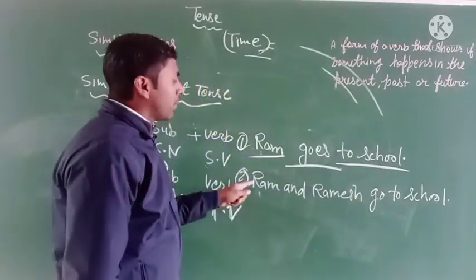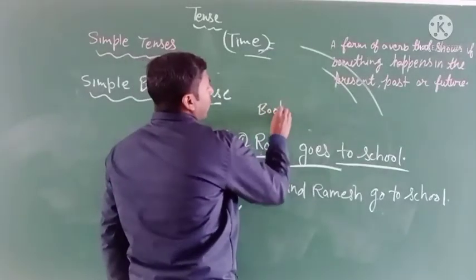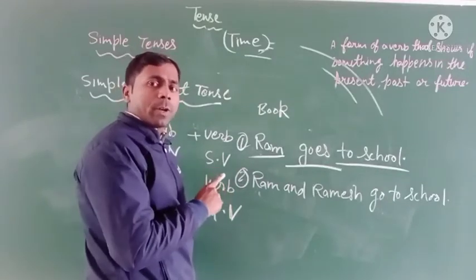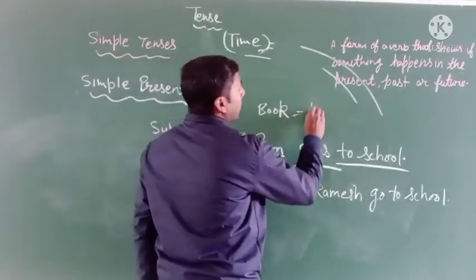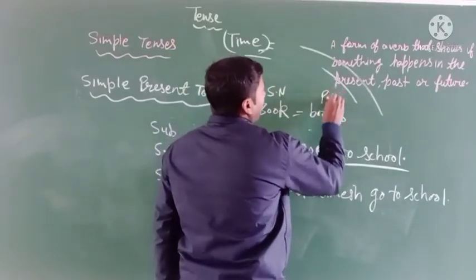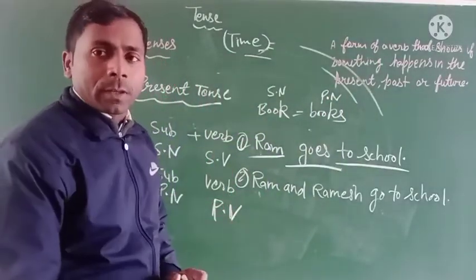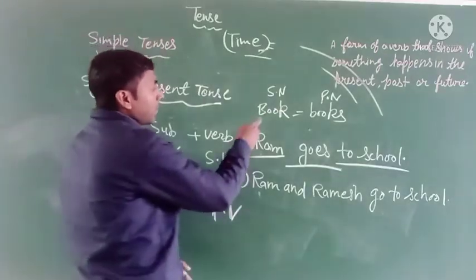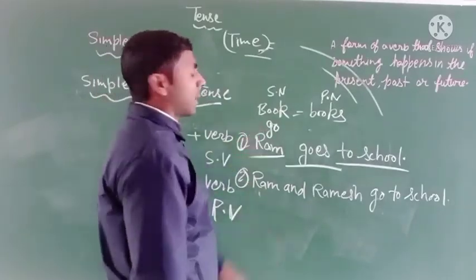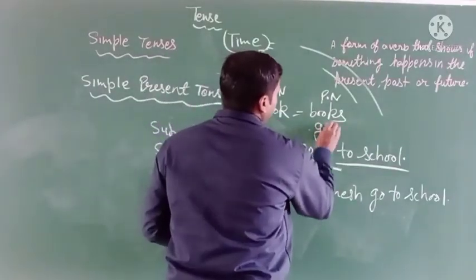Okay? It means if the noun word is like book, and when you add s or es to the noun word, then it will be the plural number. For example, book will be books. It is the singular number and it is the plural number. But with the verb it is the opposite. If the verb is go, then its form is plural.